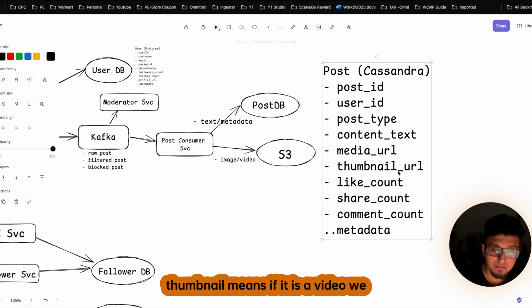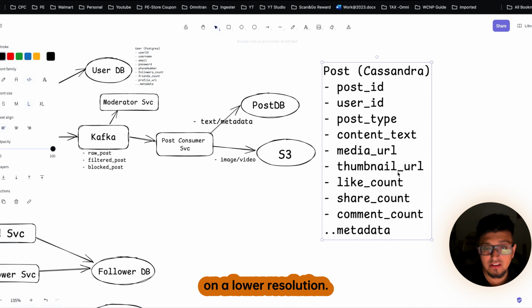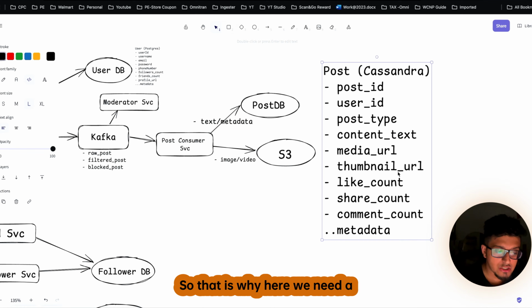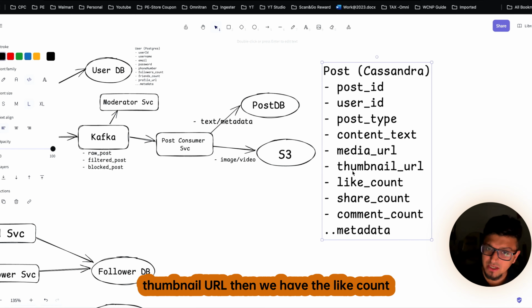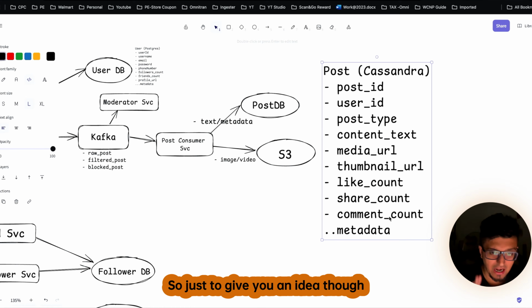Then we have the thumbnail, meaning if it is a video, we need a picture or a thumbnail that is at a lower resolution. So that is why here we need a thumbnail URL. Then we have the like count, share count, comment count, and all those other metadata.